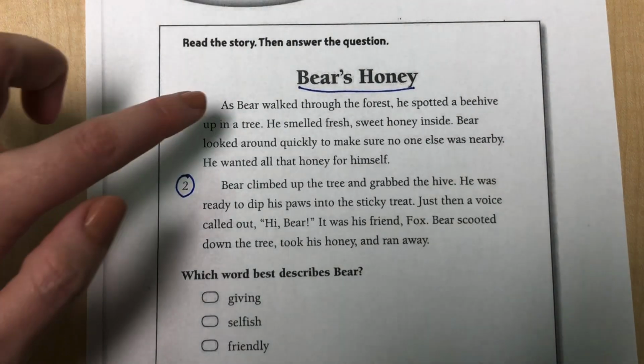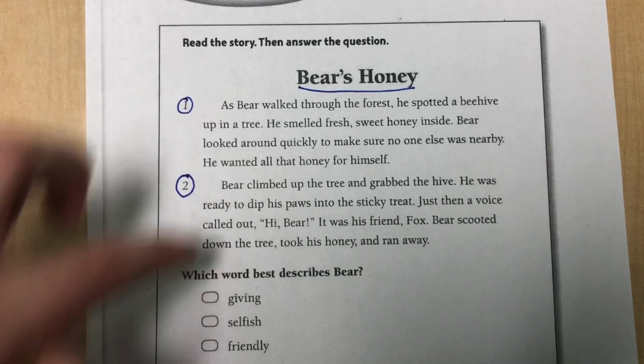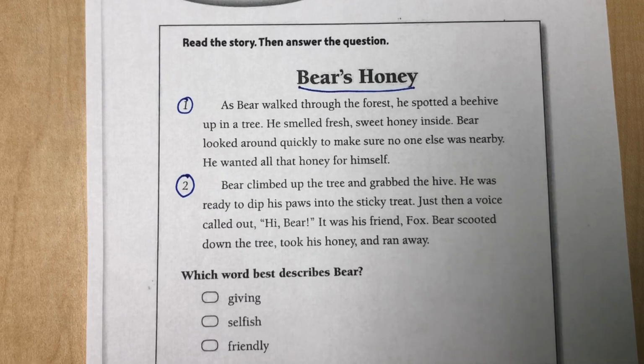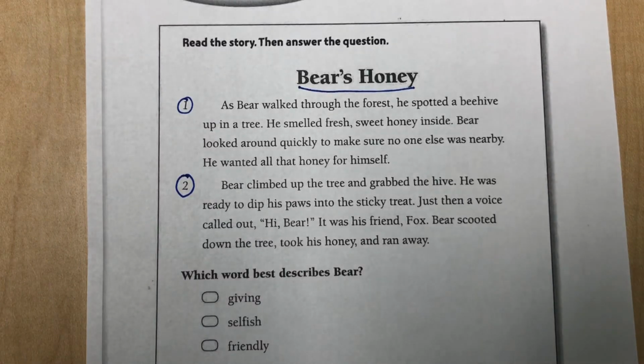Now, do you notice any special words in our paragraph? Any words that look darker than the others or that are underlined? No, because if you see words that are darker than the others or words that are underlined, that means that it is a vocabulary word, and we do not have any in this passage. Now, after we have done that, we need to walk through the question. So let's take a look at the question.